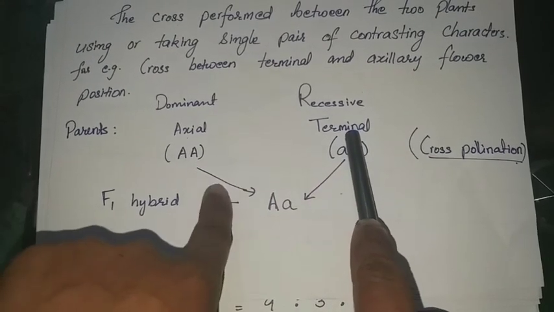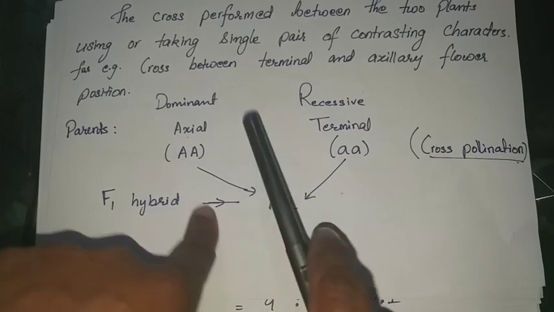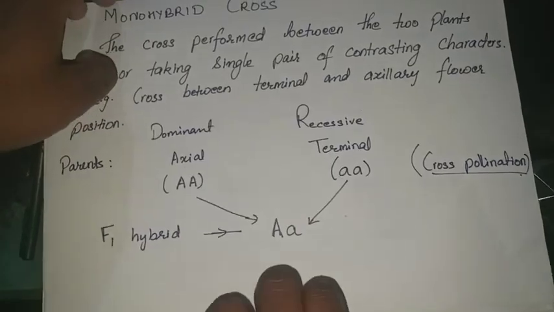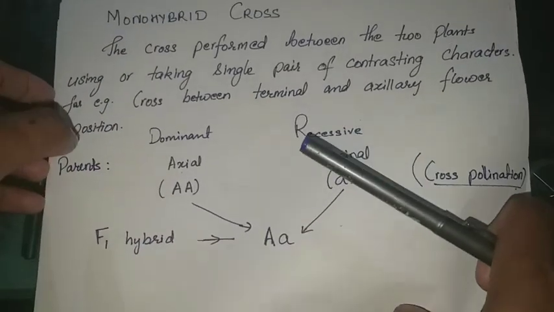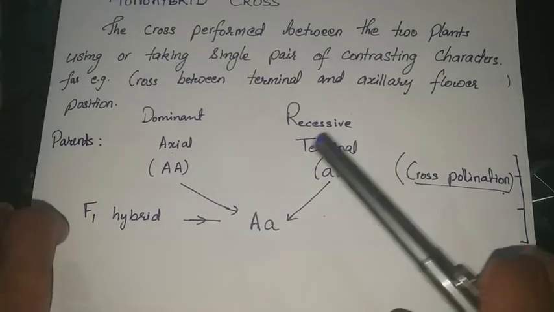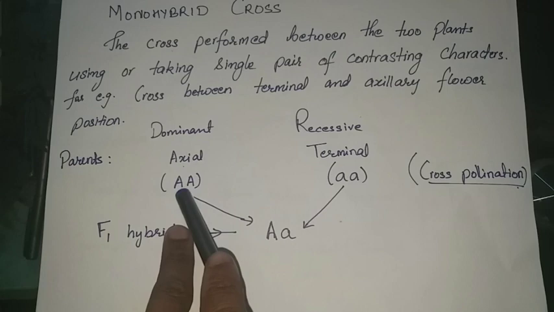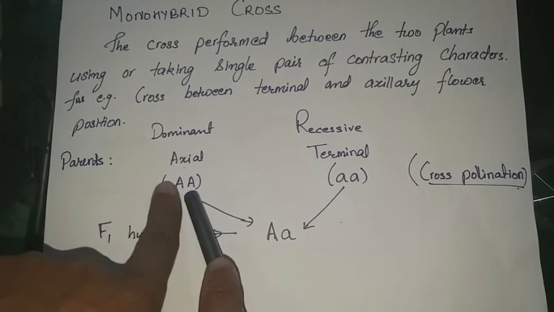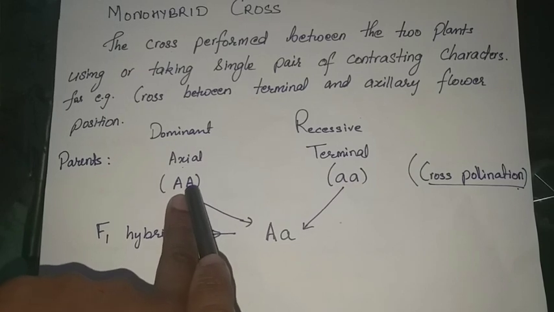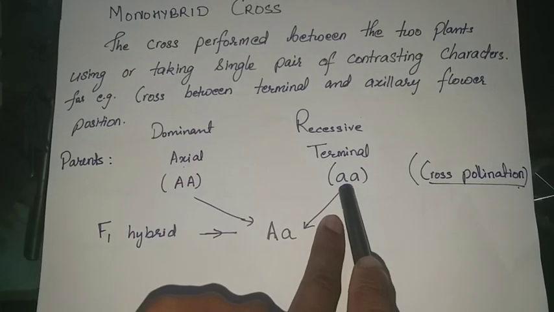Now, what is genotype and what is phenotype? I've already explained in the previous class. If you don't know genotype and phenotype, please refer to the previous video class in which I discussed the terminology related to genetics. So the genotype of axial flowering is capital AA, whereas the genotype of terminal flowering is small aa.